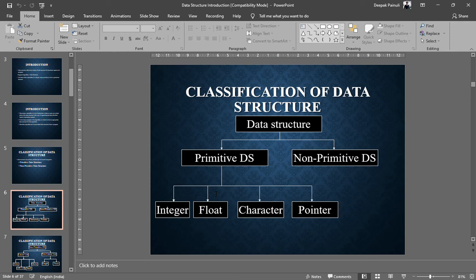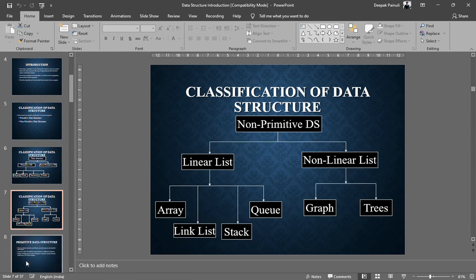We are going to understand only non-primitive data structures, right? Because these primitive data structures you already know, as you already studied basic computer C programming. So that's why we are not going to bother with them. We are going to understand non-primitive data structures. So let's see what comes under non-primitive data structures. Now this is the classification of data structures, specifically non-primitive data structures. These are broadly categorized into two categories. First one, you can see here, is linear list, and the second one is non-linear list.